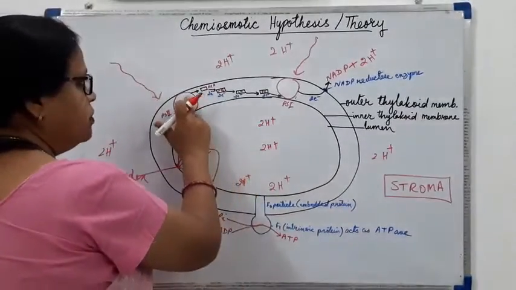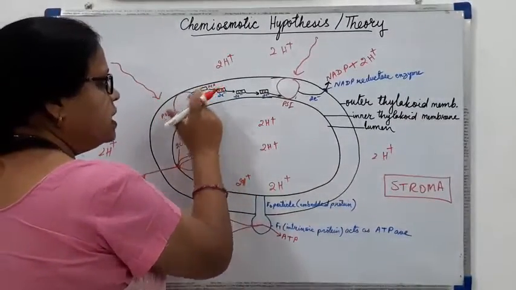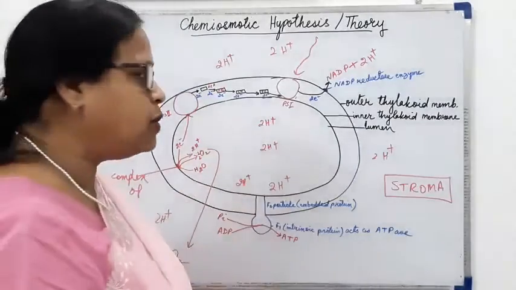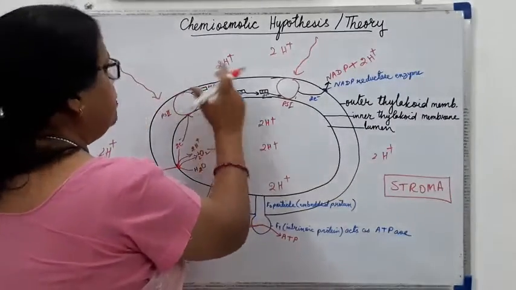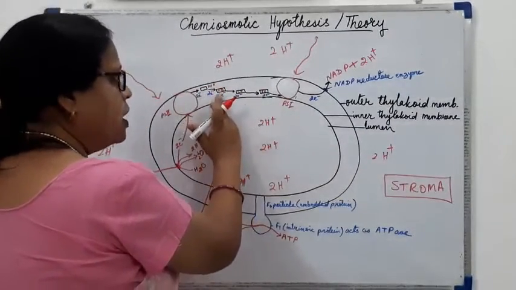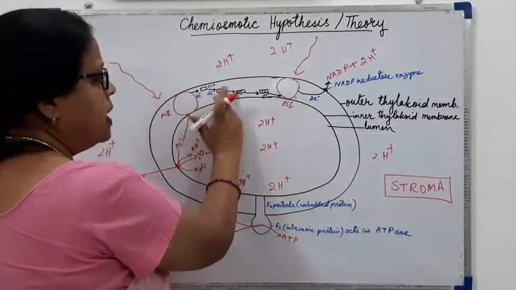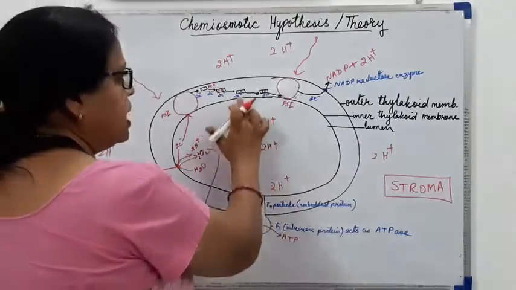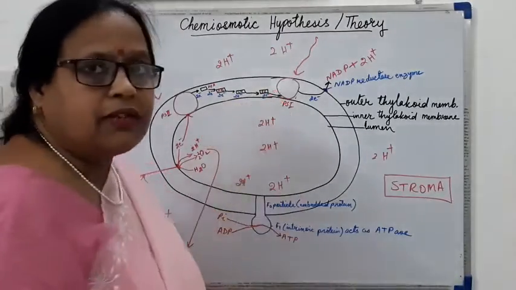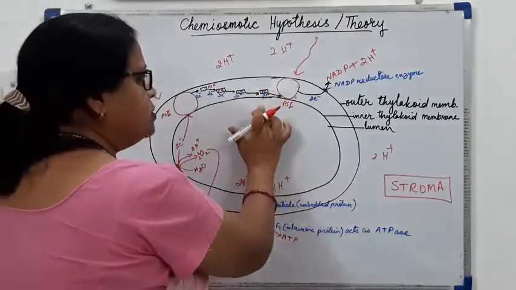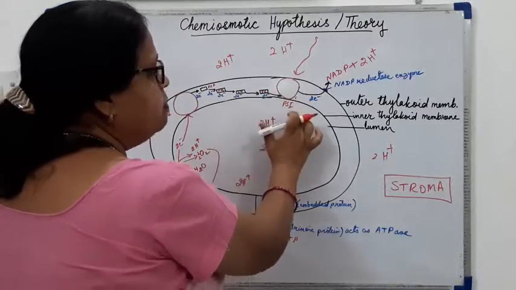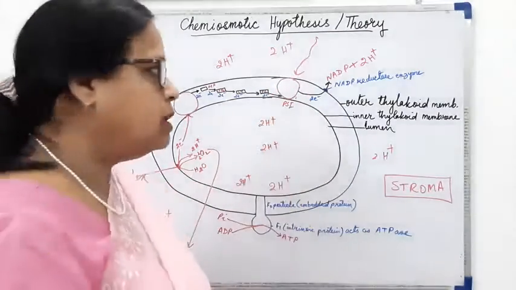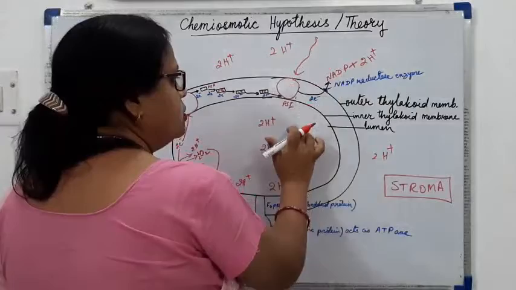First it passes to the PEA, the primary electron acceptor, then to plastoquinone, PQ. From plastoquinone it goes to cytochrome, from cytochrome to plastocyanin, and from plastocyanin into pigment system 1.